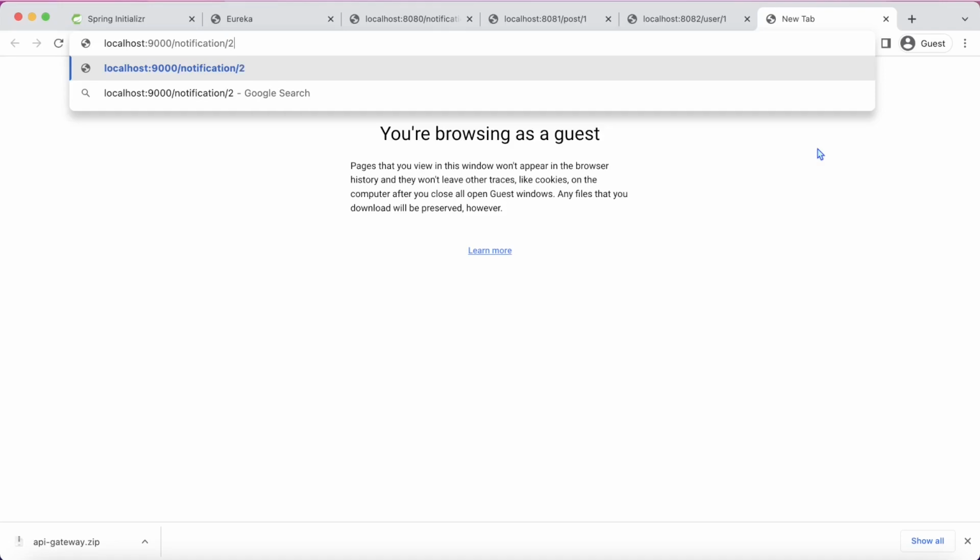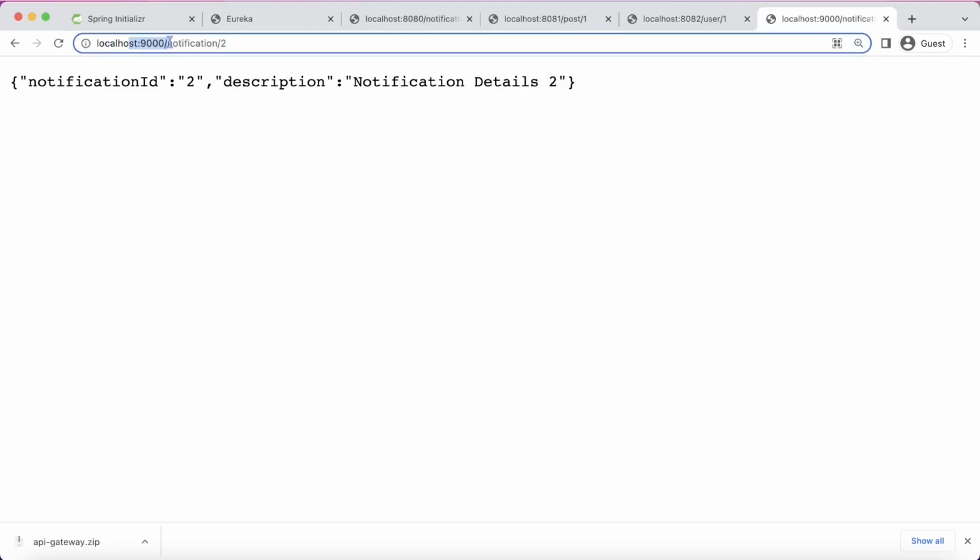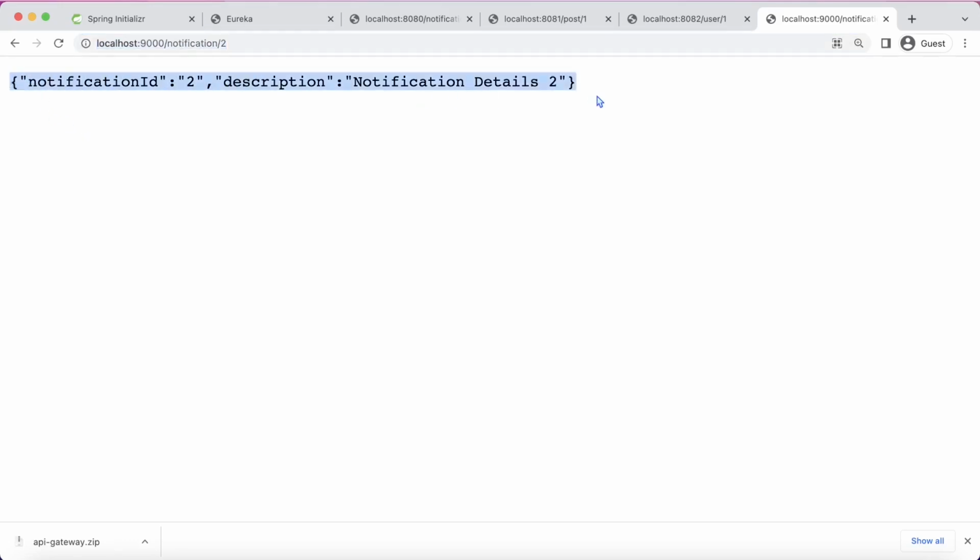Let's say I want to query it for ID 2. Cool. We are able to get the response even on 9000 port, which is the port for API gateway. That means my request for notification service is correctly getting routed to notification service. That is where I am able to get this kind of response.